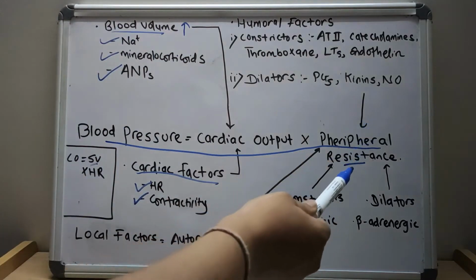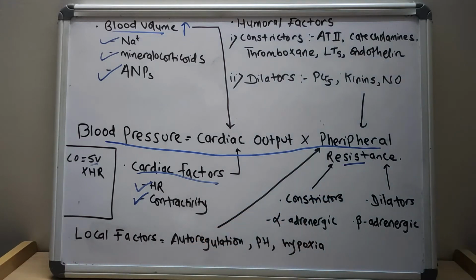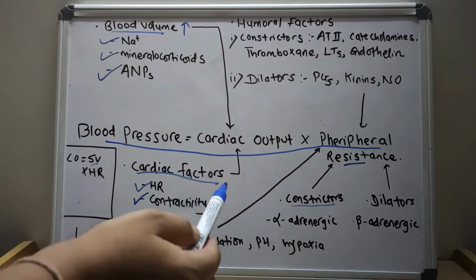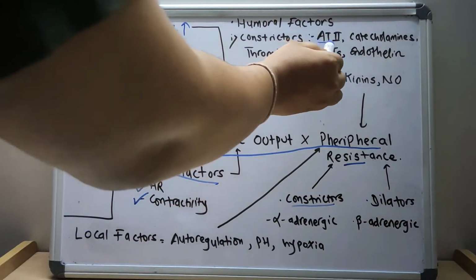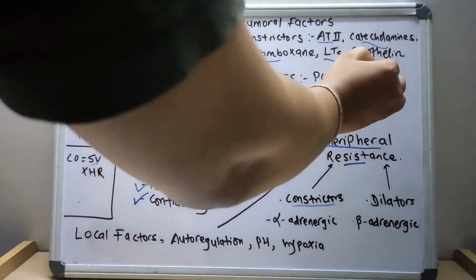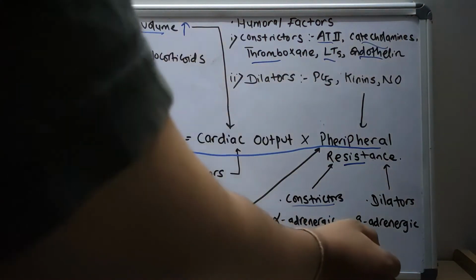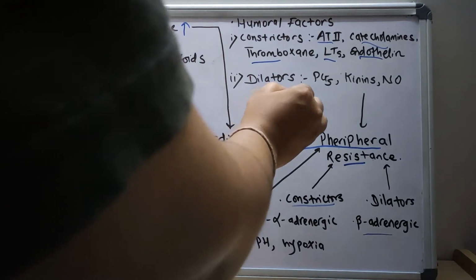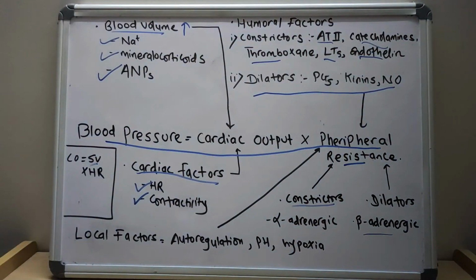So now peripheral vascular resistance is regulated predominantly at the level of arterioles by neural and humoral inputs. Vascular tone reflects the balance between vasoconstrictors, including the alpha adrenergic system, angiotensin II, catecholamines, thromboxane, leukotrienes, and endothelin, and the vasodilators like the beta adrenergic system, prostaglandin, kinins, and nitric oxide.